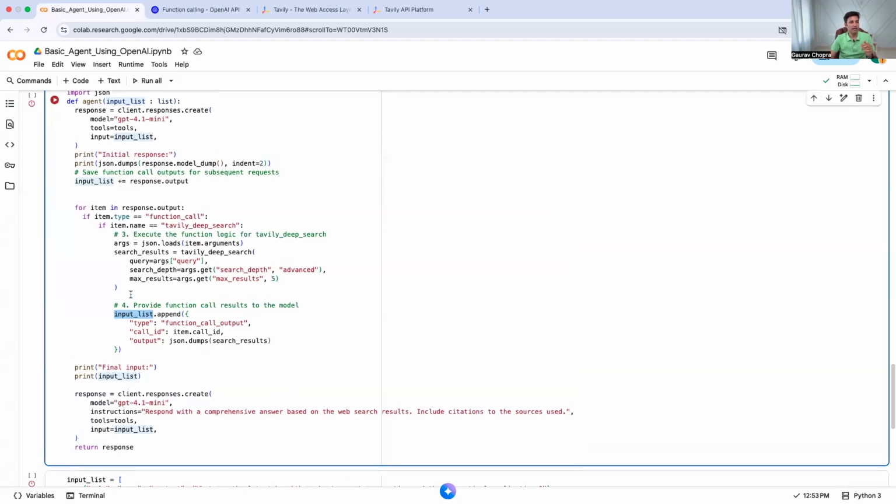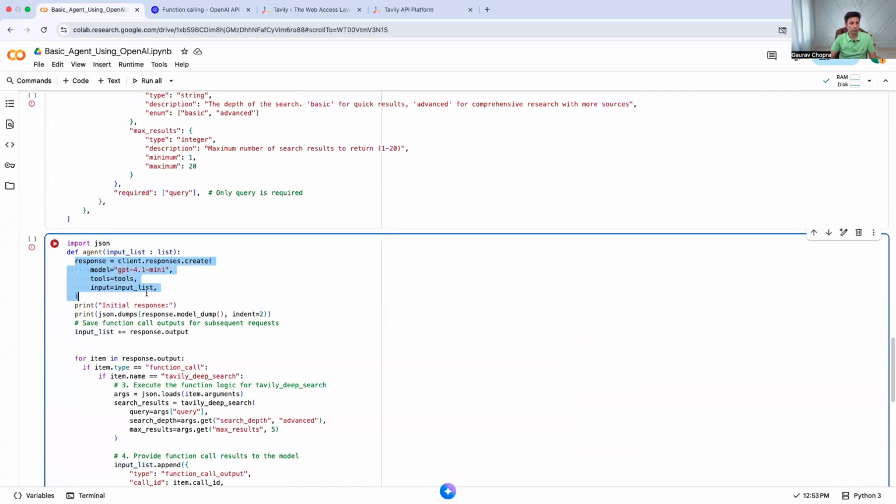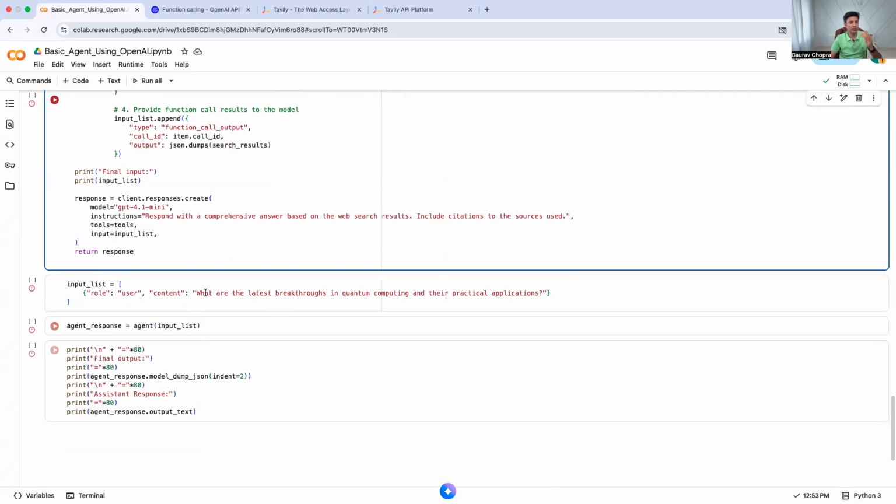Now, because we executed this part of the code, which means we asked the model, okay, here's the query, what should we do? Model said, okay, I have a tool configuration and here's the user query, so you call this tool with these parameters. So now our input list got enhanced with user query plus tool calling details, not the actual tool call function execution, just the tool calling details.